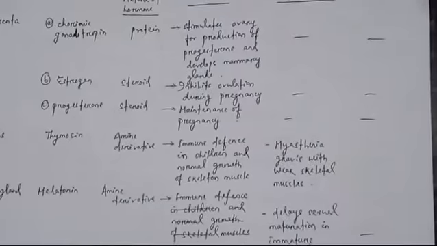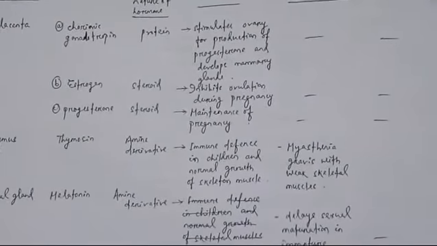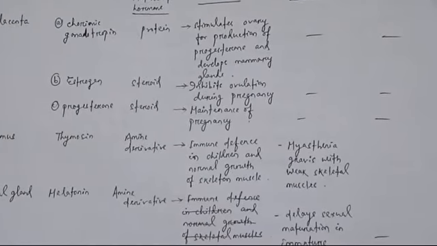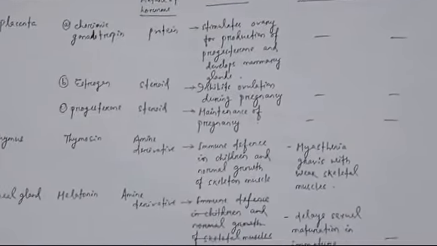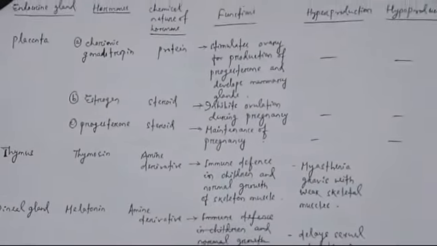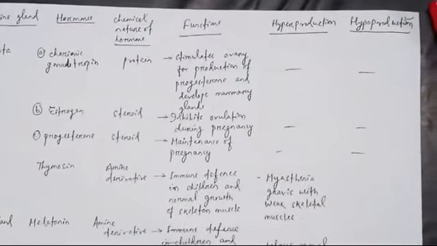Okay. Then B, it is estrogen. It is a steroid. Progesterone is also a steroid. Estrogen produced from the placenta inhibits ovulation during pregnancy, and progesterone maintains pregnancy. All these three hormones do not have any side effects or disorders in hyper or hyposecretion.